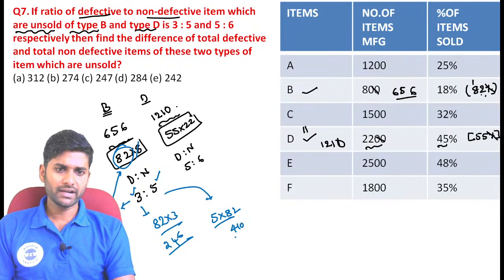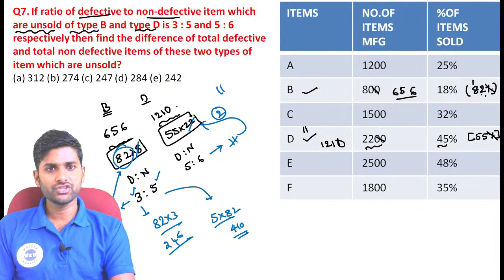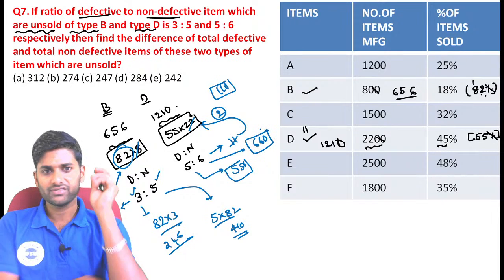The value becomes 410. Now 5 plus 6 is equal to 11. 11 units become 22, so each unit is equal to 2. Then each unit becomes 110. Now this value becomes 550, and this value becomes 660. These are the values, guys.